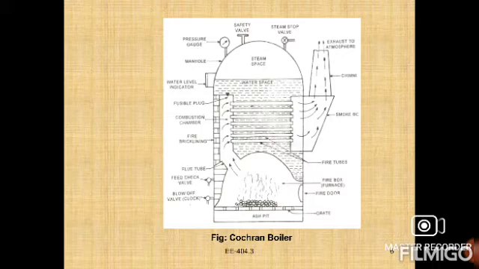The Cochran boiler is a vertical boiler, right? It may be coal fired or oil fired. A coal fired boiler has a thermal efficiency of about 70%, and an oil fired boiler has a thermal efficiency of 75%. So mainly we will discuss the design features